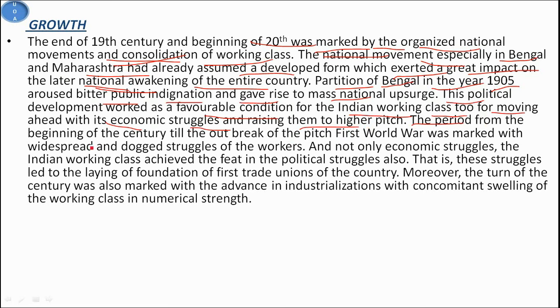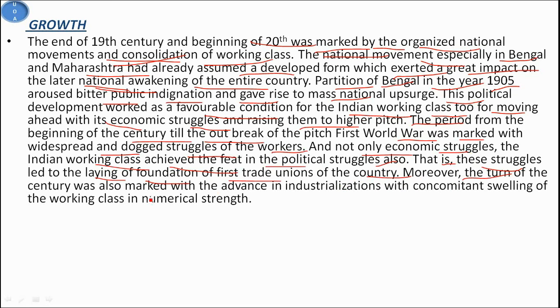The period from the beginning of the century till the outbreak of the First World War was marked by widespread and dogged struggle of the workers. And not only economic struggle, the Indian working class achieved the feat in the political struggle also. This struggle led to the laying of the foundations of the first trade unions of the country.